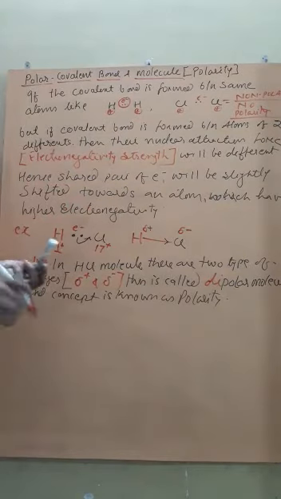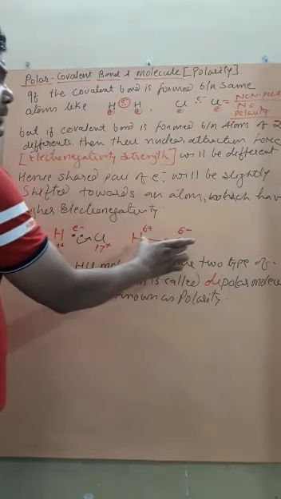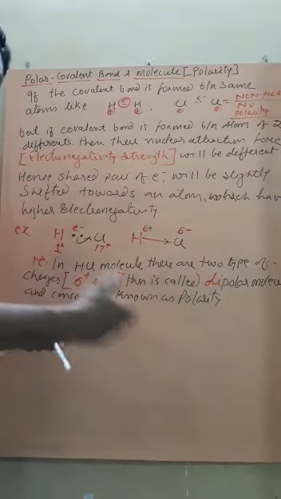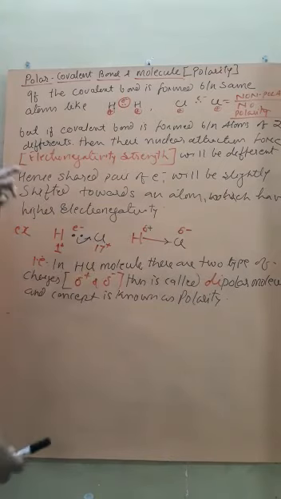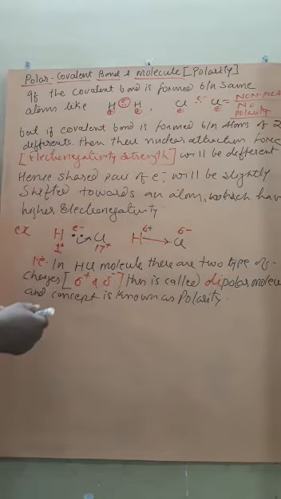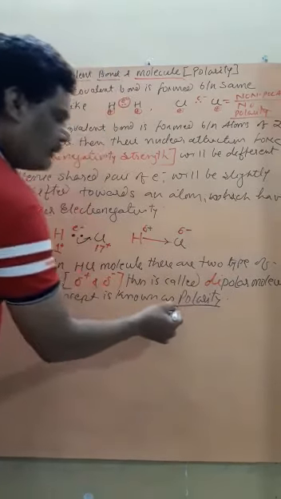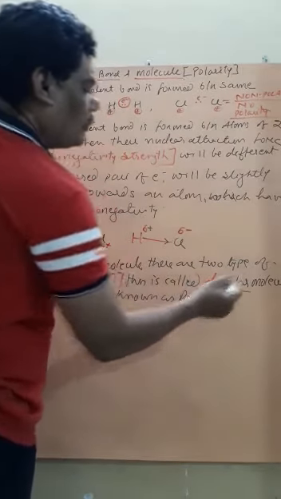Are you getting? That means, the greater the difference between the electronegativities, the more will be the partial shifting of electrons. Student, this concept we have already discussed in the content on electronegativity. Only we are giving it different terminology like polarity or dipole molecule.